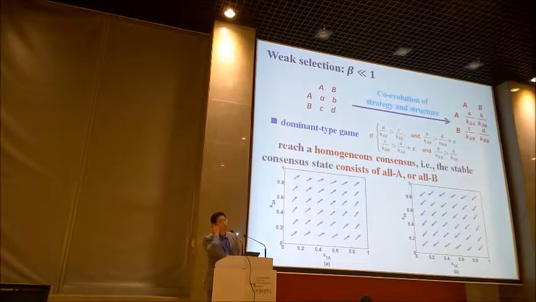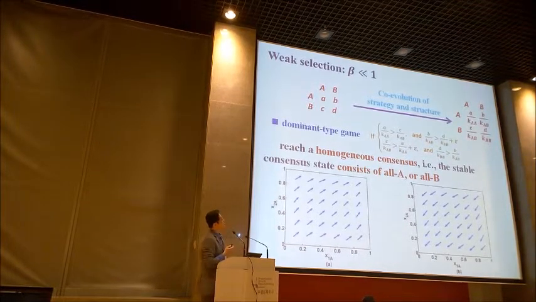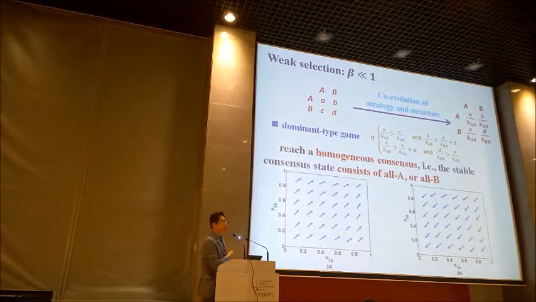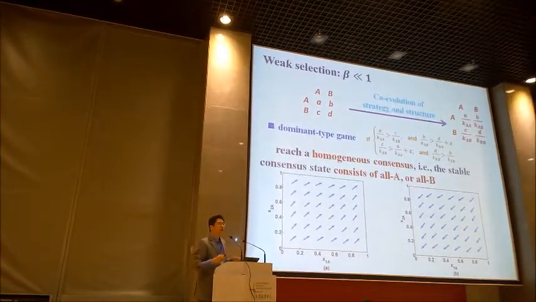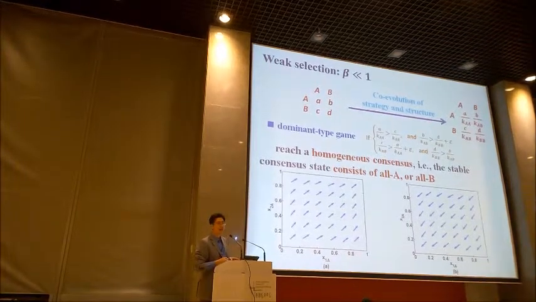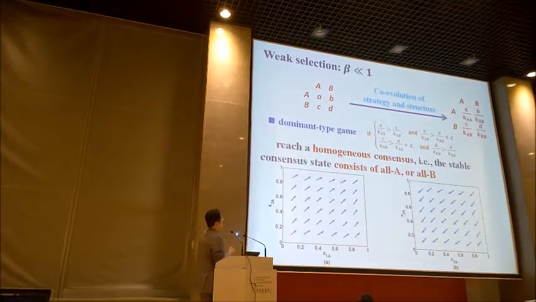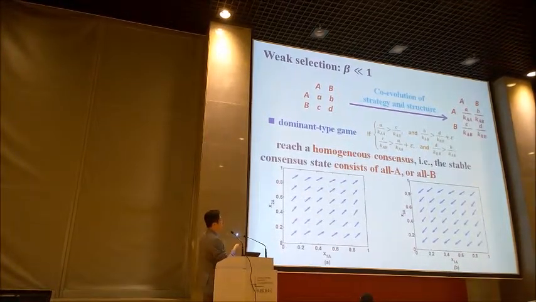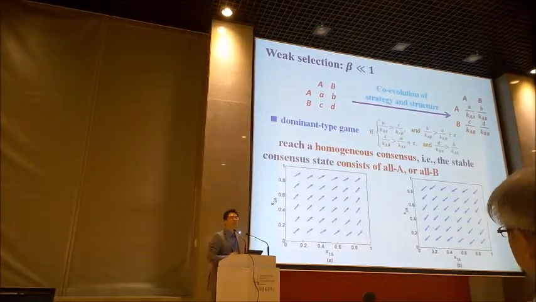However, in the case of weak selection, that means we require beta to be much smaller than 1, we can put such a general payoff matrix to formalize the new one. And we can divide it into 3 groups of game models. For example, the first one is the dominant type game. That means finally the consensus reaches a homogeneous one, and only A or B, like that. So you can put it in this corner or this corner. So only a dominant one.